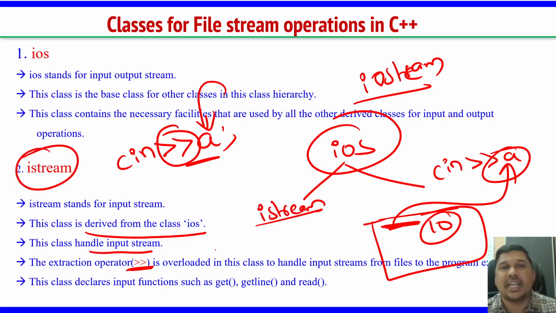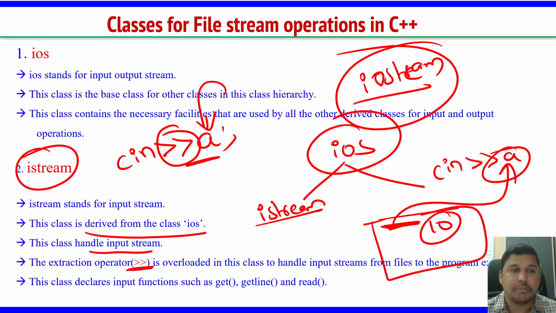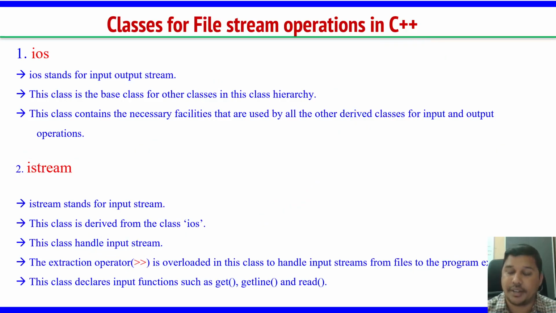We don't specifically use istream while programming. We will by default use iostream only. Why unnecessarily include two files? But these are different classes which we should study.